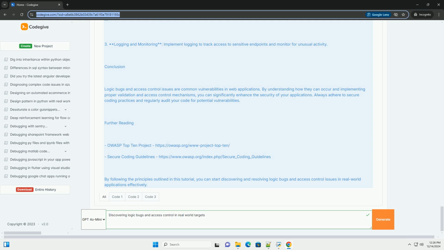Code example: access control issue, IDOR. Consider this simple Flask application that exposes a user profile based on user ID. Python.